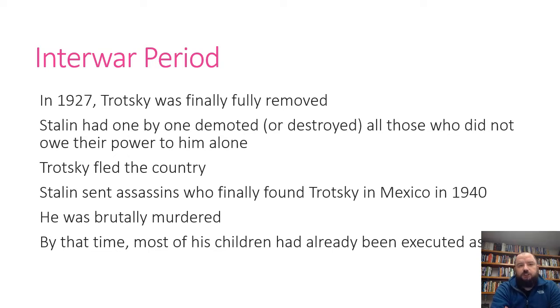Trotsky at this point fled the country, kind of a mark of who Stalin was and how he operated, even though Trotsky was hiding in Mexico. By 1940, he had been on the run for 13 years. Stalin still sent agents to hunt him down and to kill him. He was brutally murdered. By that time, almost all of Trotsky's children and most of his extended family had also been murdered. Stalin didn't just kill you, he killed everyone who ever knew you and everyone you ever cared about. Stalin was one of the most evil and destructive men of the 20th century. He's a product and a creator of communism.